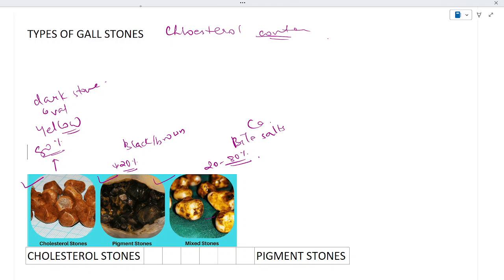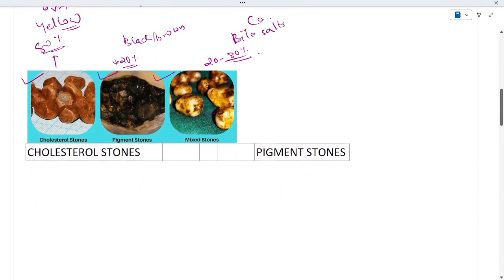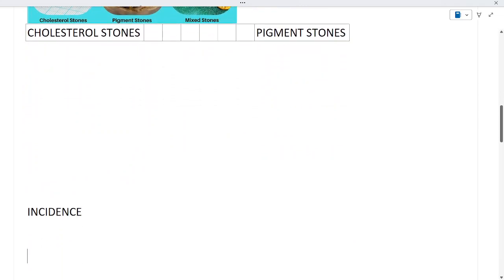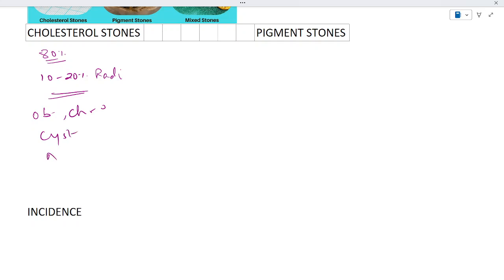Okay, so now let's see the basic difference between the cholesterol stones and the pigment stones. Cholesterol stones are about 80% of the stones. 10 to 20% of them are radiolucent, and they are linked to obesity, Crohn's disease, cystic fibrosis, age, and prevalent estrogen therapy.